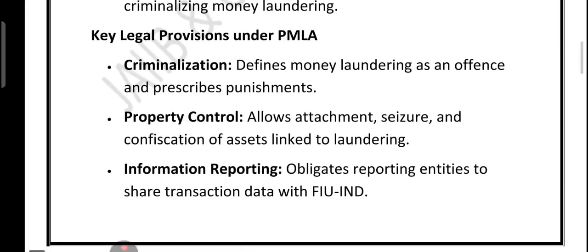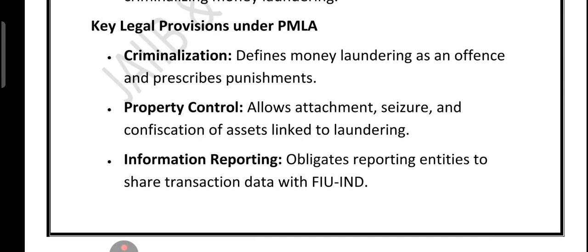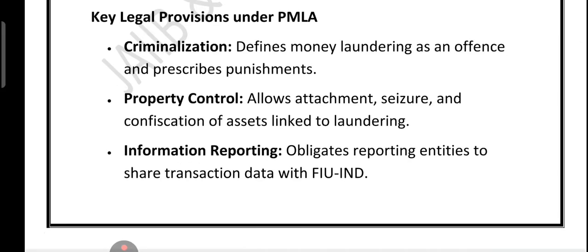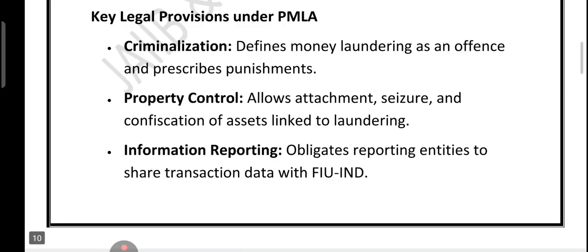Now let's look at the key legal provisions under PMLA. First of all, it defines money laundering as a crime and prescribes punishment for those involved. Second, it gives the government power to attach, seize or confiscate any property connected with laundering.